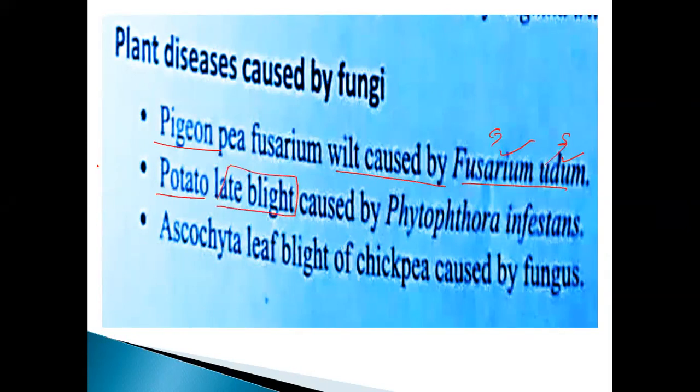Don't forget, my dear student. This is a very, very important NEET question. Potato late blight is caused by Phytophthora infestans. Don't forget Phytophthora infestans. This is also one of the fungi. Don't forget, these are all fungal diseases.